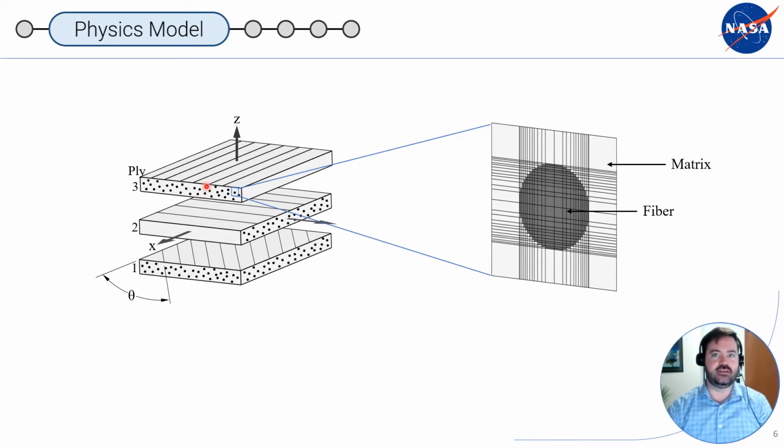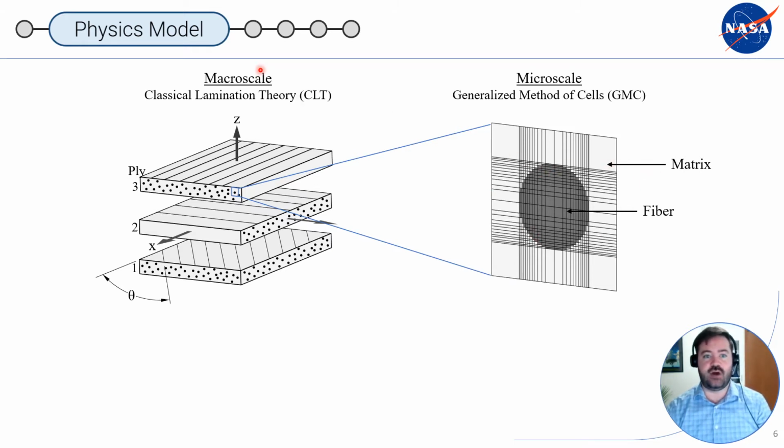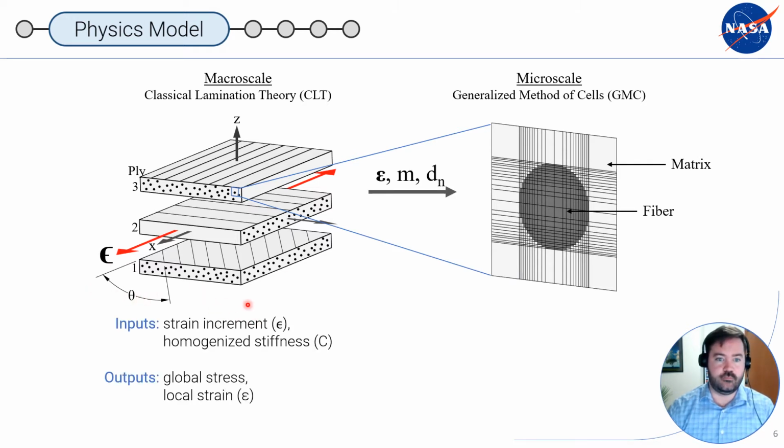So here we have a composite laminate, which is composed of several plies arranged in a specified orientation. And each ply is composed of a fiber and matrix material. So what we're going to do is model the macroscale response of this composite using classical lamination theory, where we're going to apply a global strain increment and then using the homogenized stiffness of each ply, we're going to calculate the global stress at that increment that the composite is feeling, and we're going to localize this strain down to the individual plies.